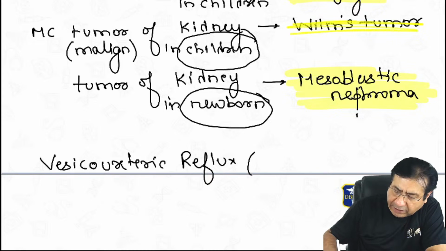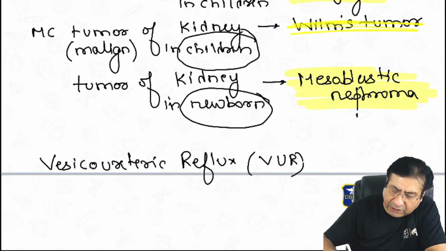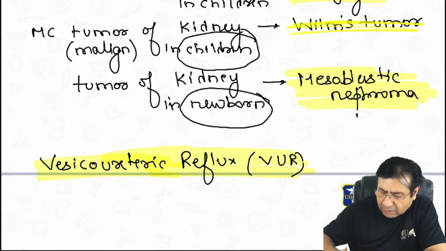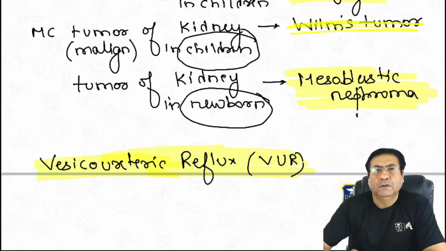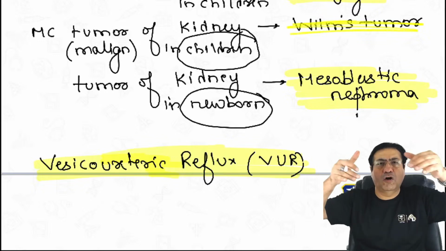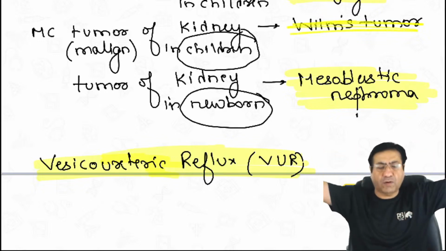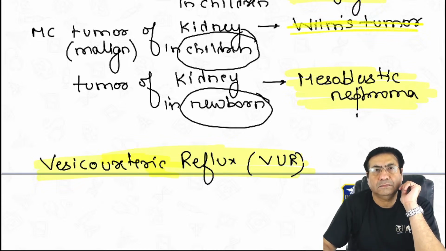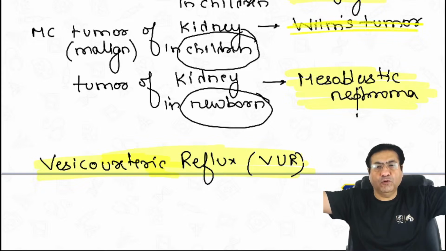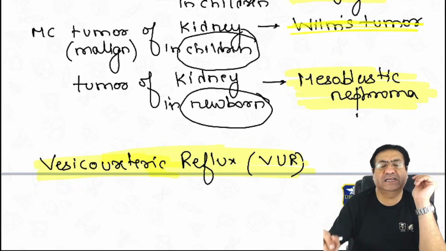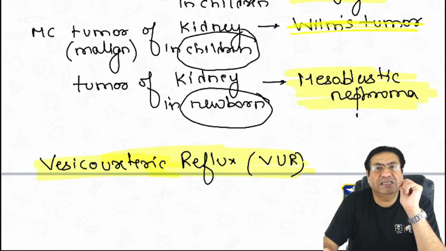In short, we also call it a VUR, vesicoureteric reflux. What is a vesicoureteric reflux? It's a retrograde reflux of urine. Normally, urine always flows in one direction from the kidney down into the lower part of the urinary tract. But when the urine starts refluxing in the opposite direction, that condition is called VUR.